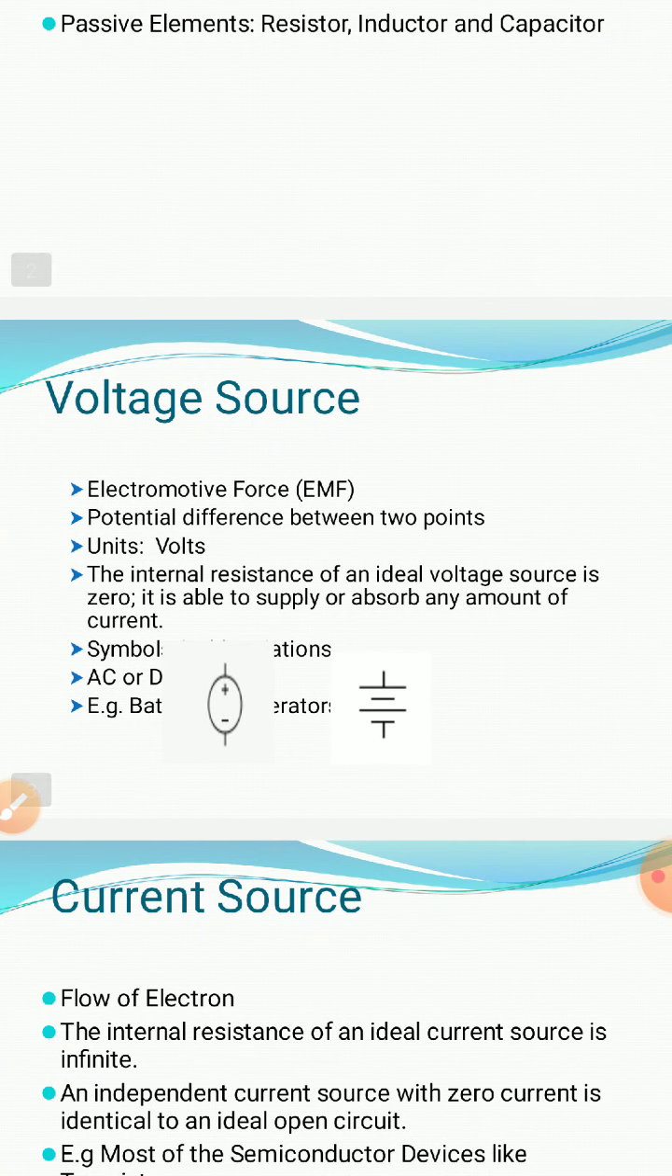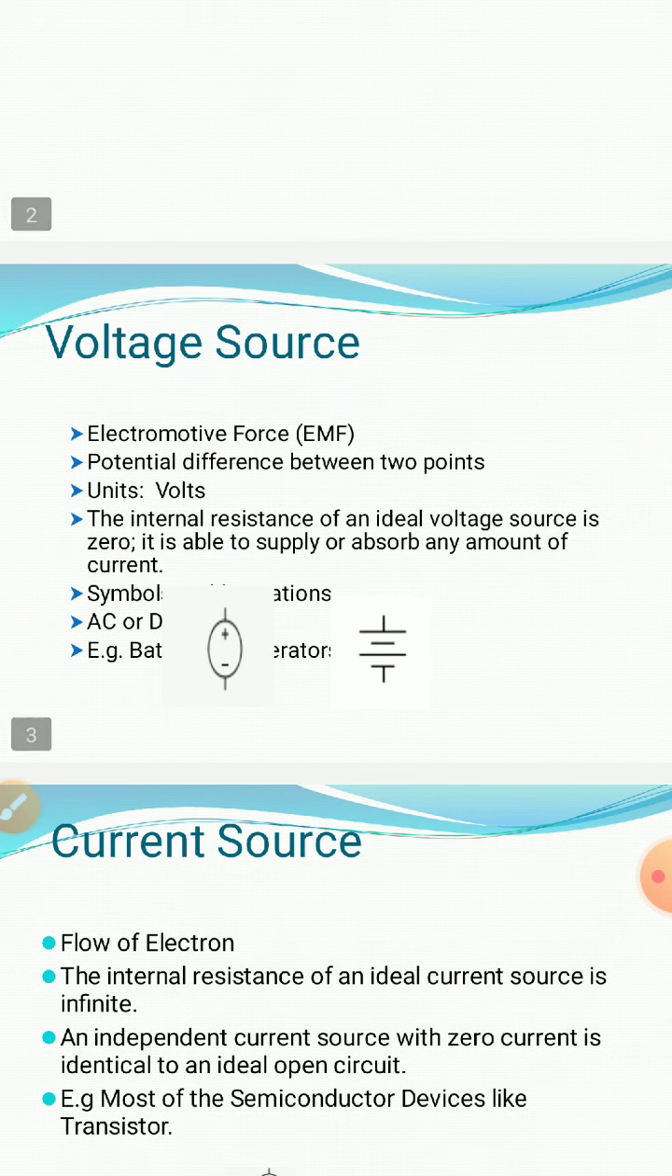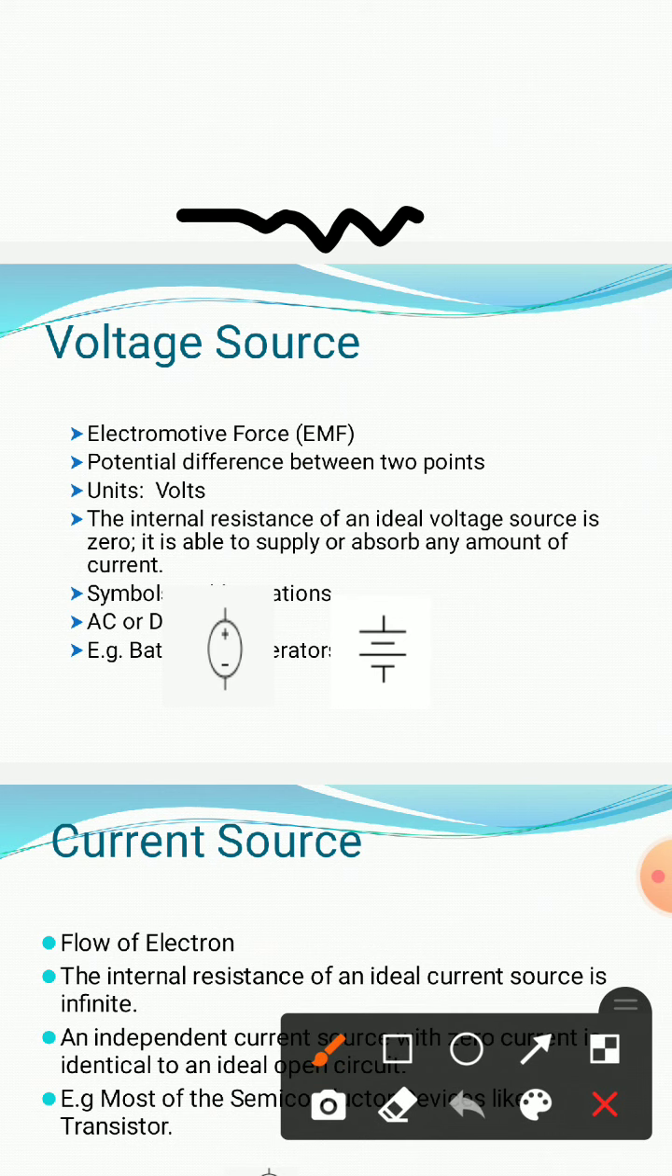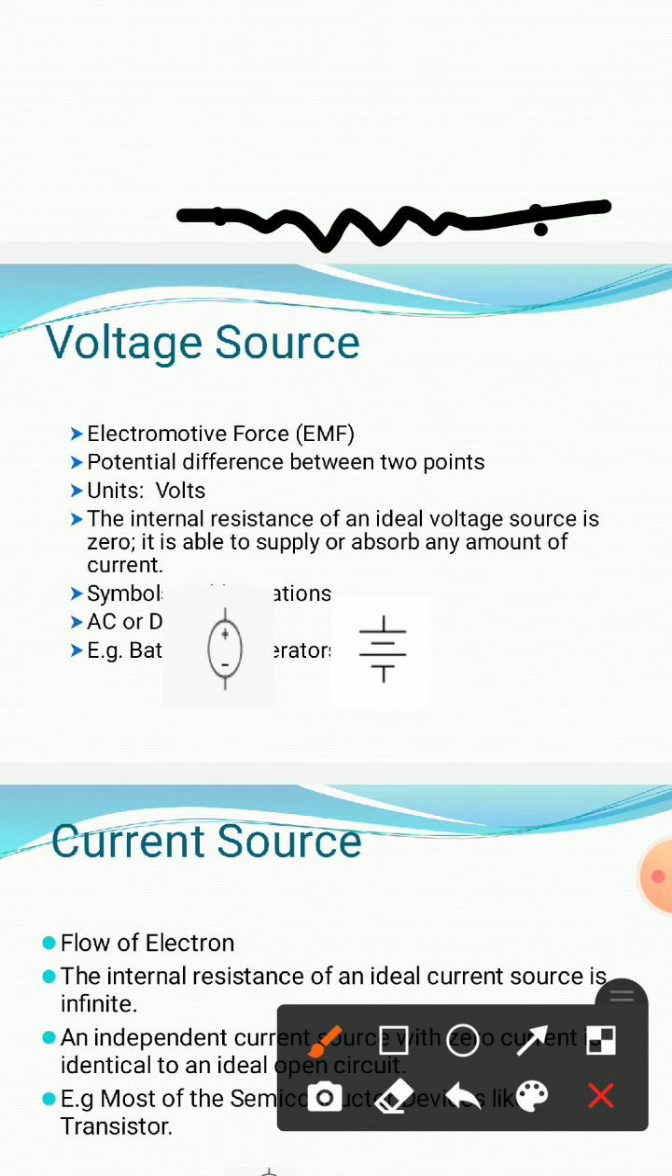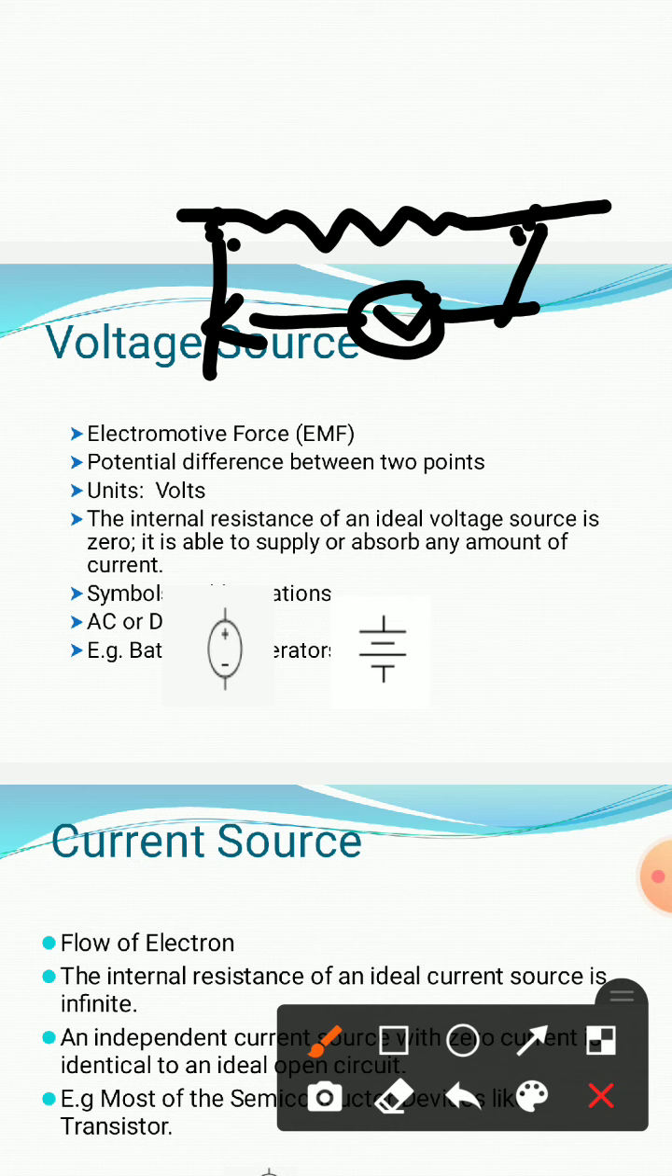Now the voltage source. Voltage source is also known as electromotive force, that is EMF. You have already learned this. Suppose we have a resistance, and this is a point and this is another point. In between the two points we connect a voltmeter. We can calculate the voltage of this particular resistor if it is a closed path. So the potential difference between two points represents the voltage of the system.